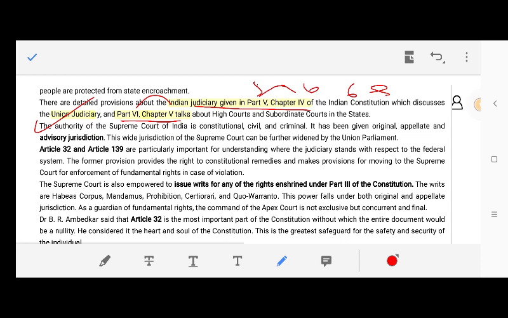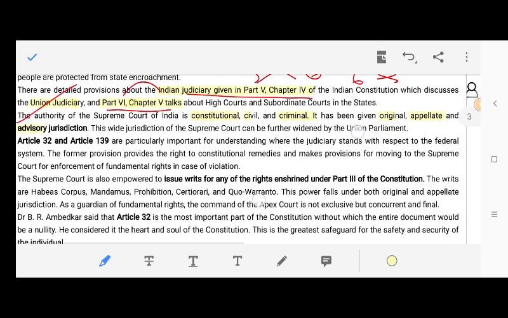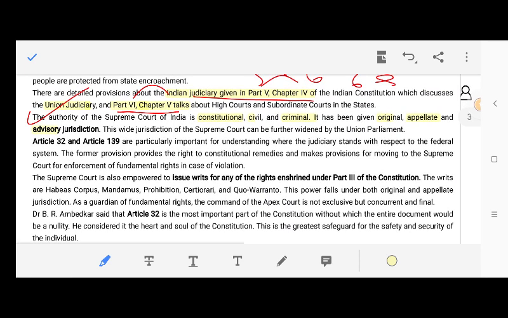The authority of the Supreme Court of India is constitutional, civil, and criminal. It has been given original, appellate, and advisory jurisdiction. If you open the bare Act, you can find all these provisions. The wide jurisdiction of the Supreme Court can be further widened by the Union Parliament. Articles 32 and 139 are particularly important for understanding where the judiciary stands with respect to the federal system.